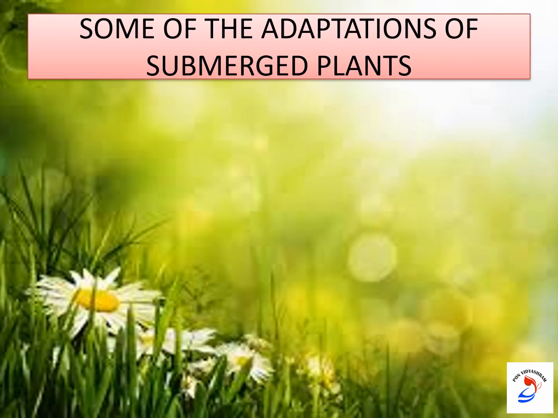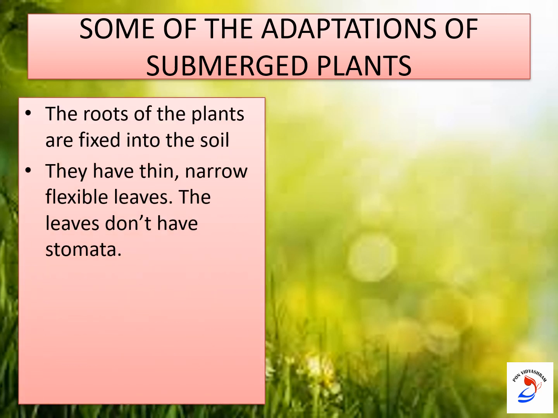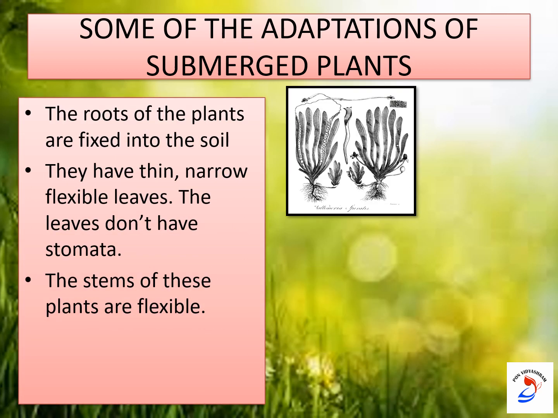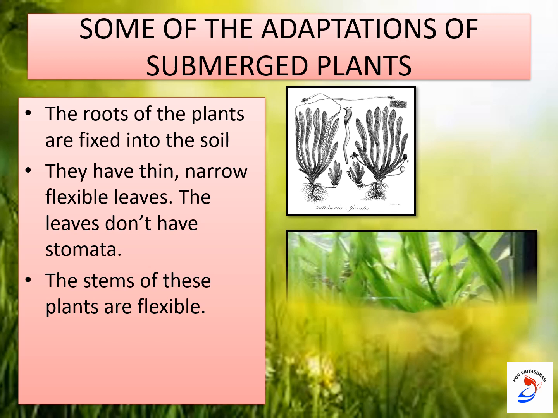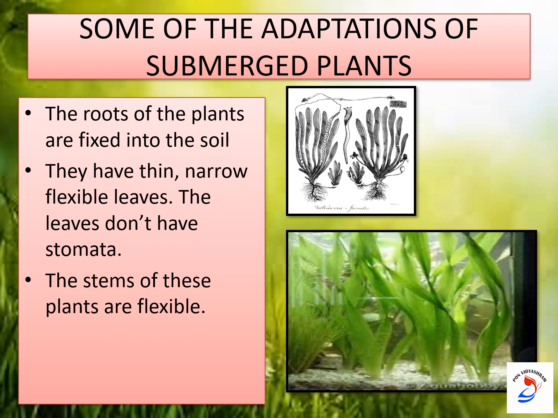Yes, children. So here are some of the adaptations of submerged plants. Look at the picture carefully. The roots of these plants are fixed into the soil in the water body, and these plants have thin, narrow, ribbon-like leaves to prevent damage to leaves by the flow of water.